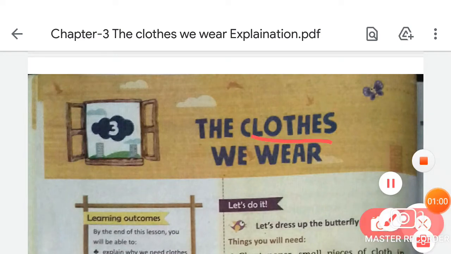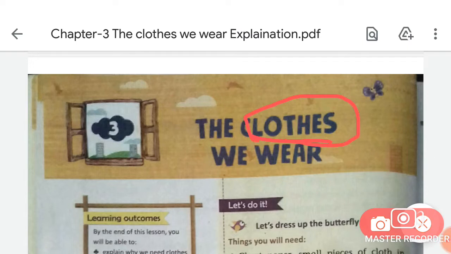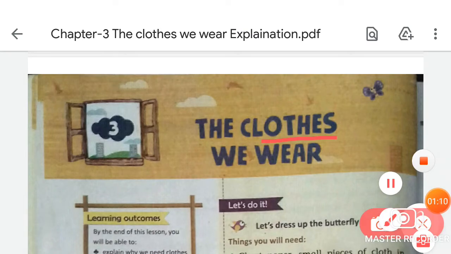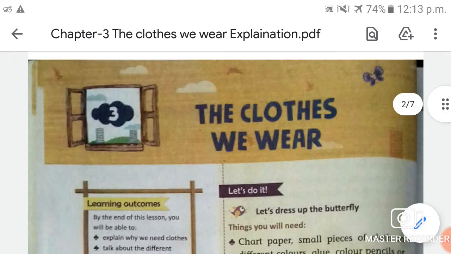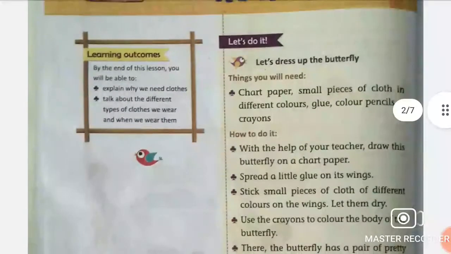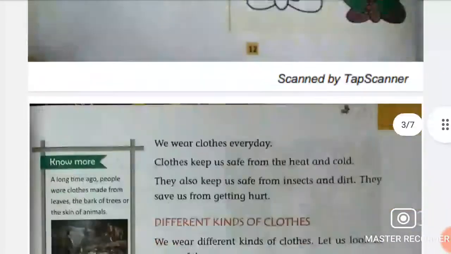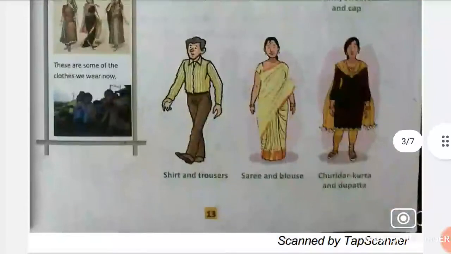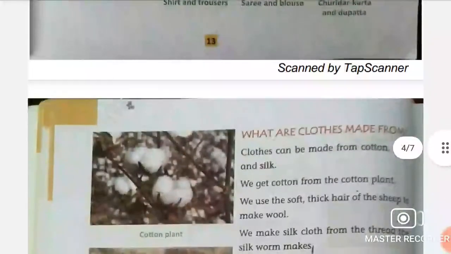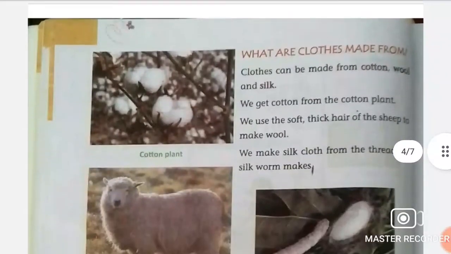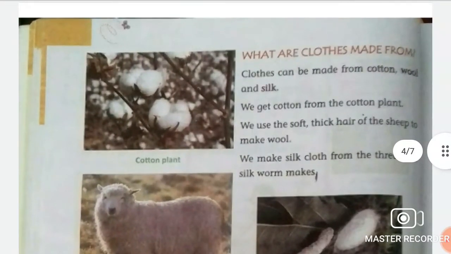So clothes means, students, our attire or our dress that we wear, okay. So in this chapter we will read about the clothes. In our previous class we had read up to page number 13. So today open page number 14, students.